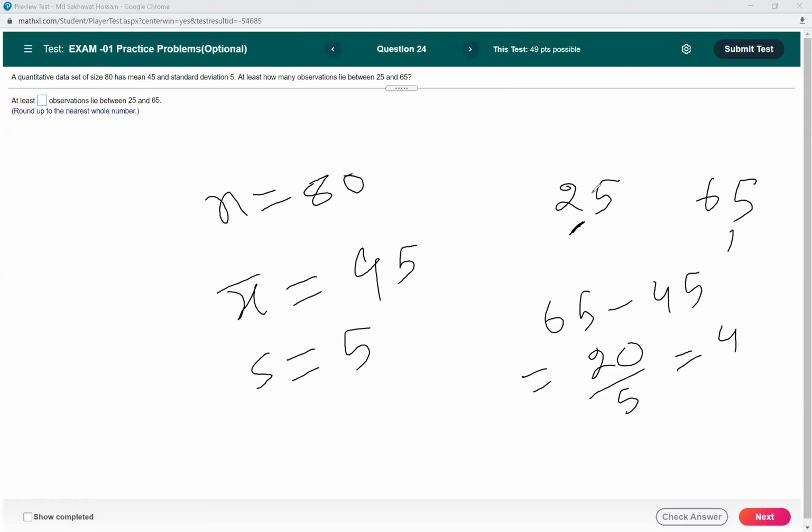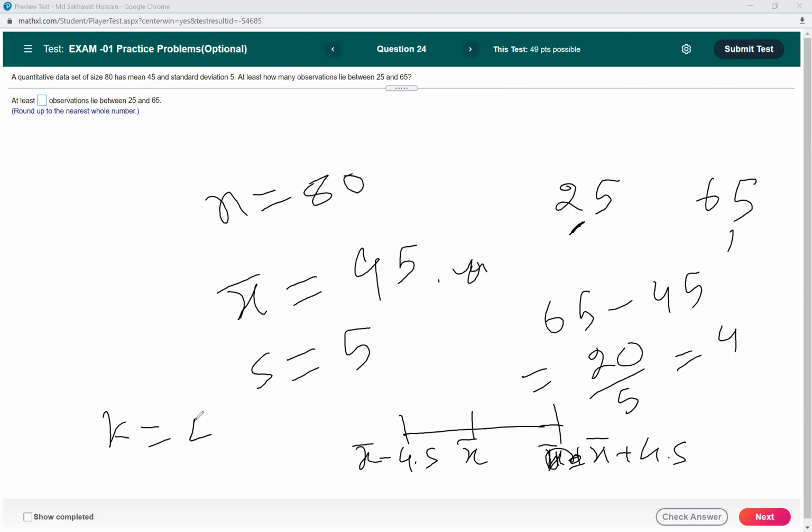Now we have to find the number of observations within 4 standard deviations of the mean. So this is x bar plus 4 times the standard deviation, and this is x bar minus 4 times the standard deviation. Or if you consider the population data, then this one will be mu and this one will be sigma. Okay, whatever it is. So here this is 4 standard deviations away. So that means k is equal to 4.